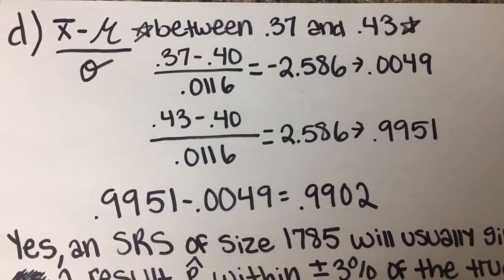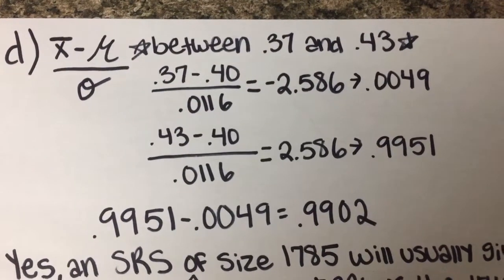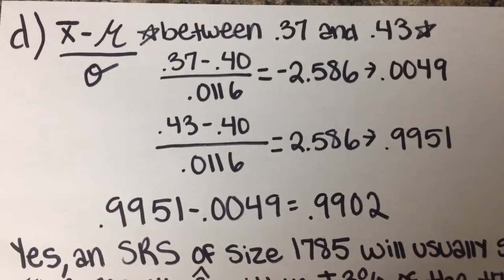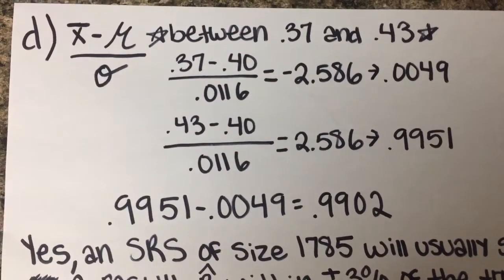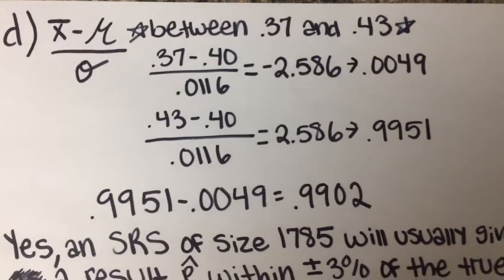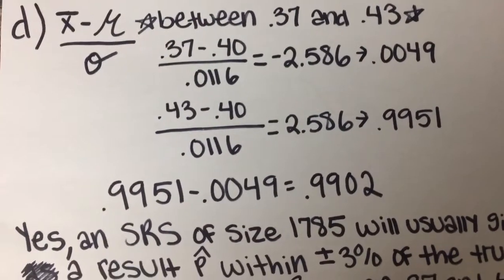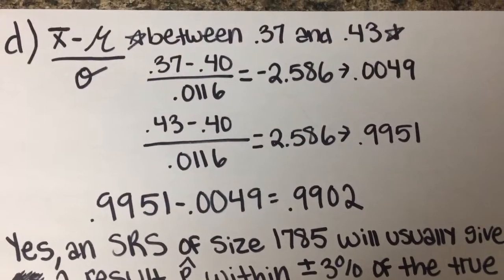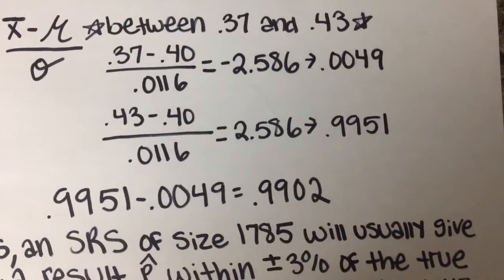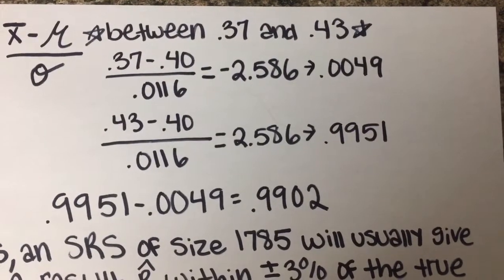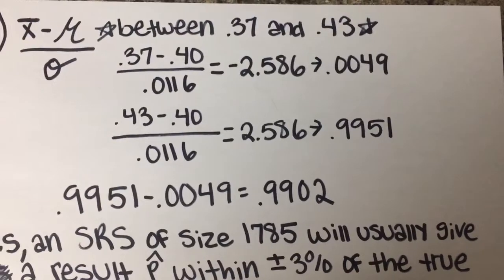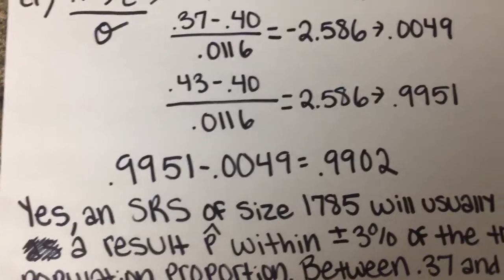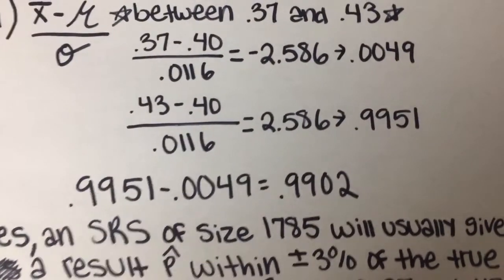So you're going to subtract 0.40 from 0.37 and then divide that by the standard deviation, and you get negative 2.586, and then you go to your table A and you find 0.0049. Then you do the same thing with your 0.43, and that comes to positive 2.586, which comes to 0.9951 in table A. And then you subtract those because you're trying to find in between, and you get 0.9902.